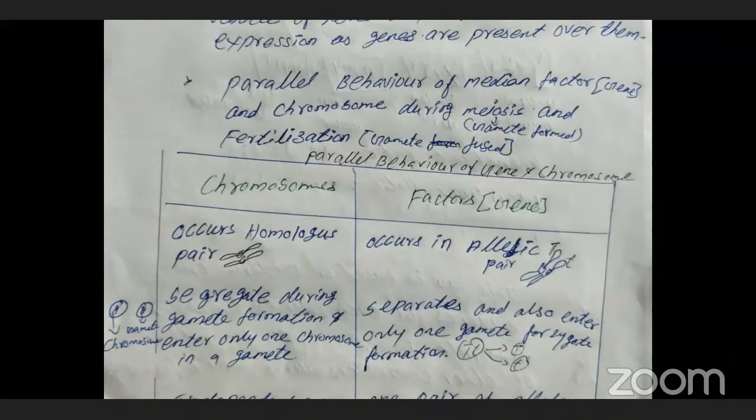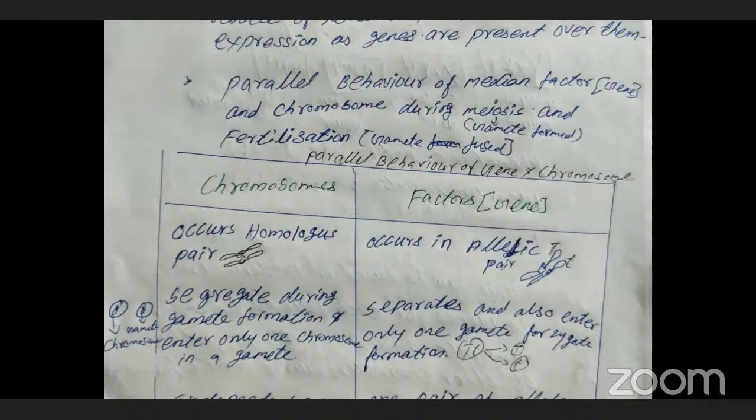As a factor. Clear? In Mendel's time, he used the term factor. Nowadays that factor is known as a gene. Clear? So the parallel behavior of the Mendelian factor and the chromosome will be parallel during meiosis and fertilization.